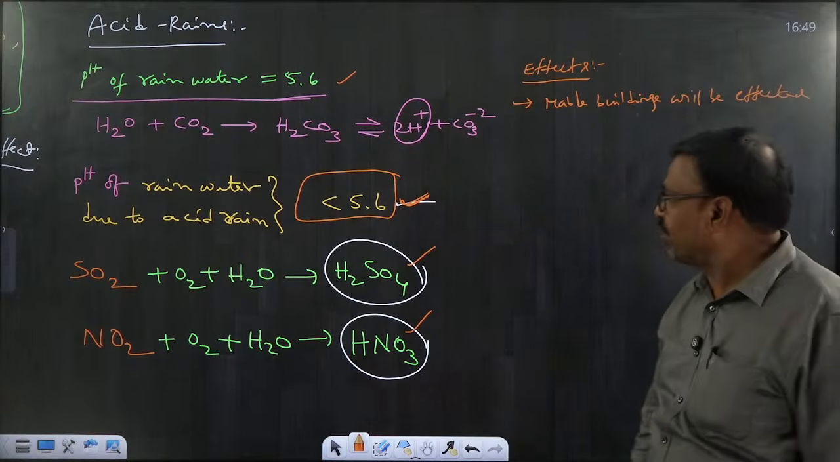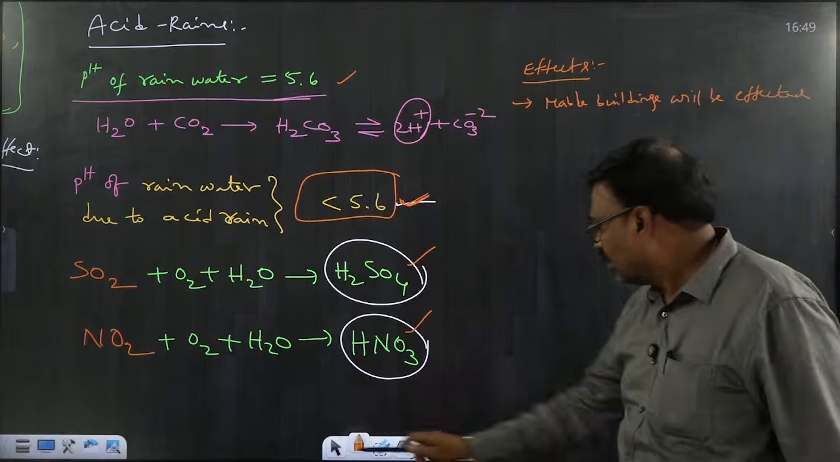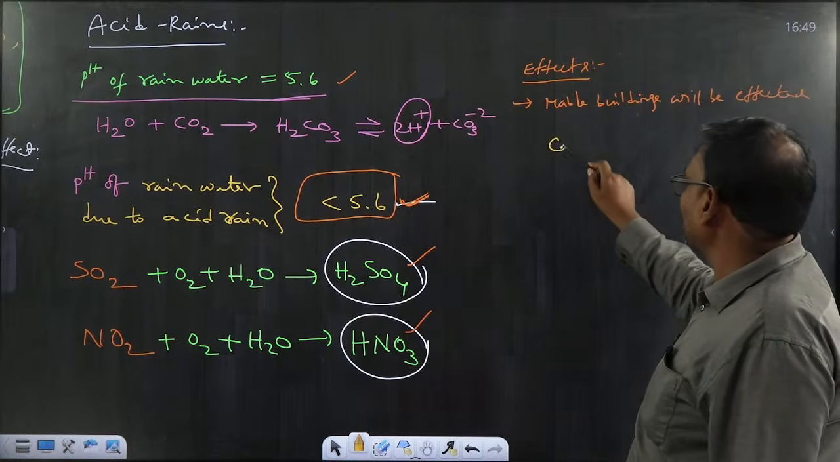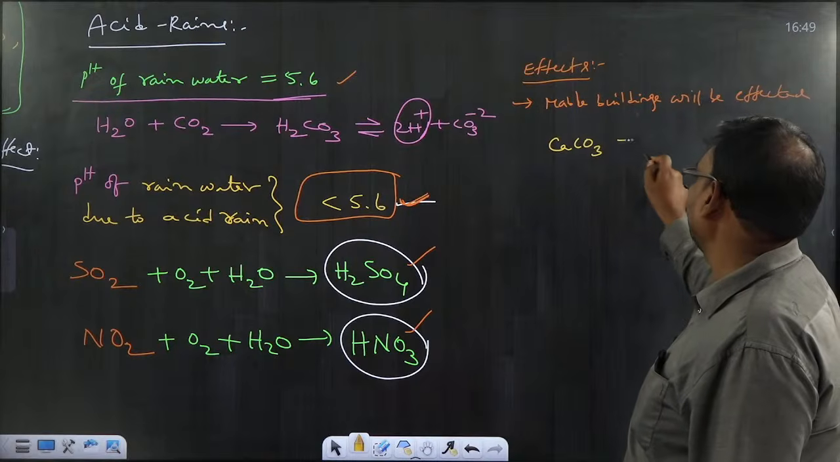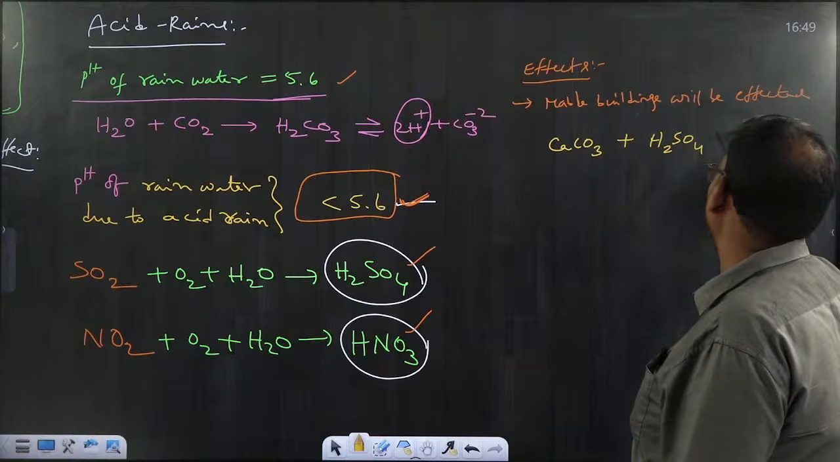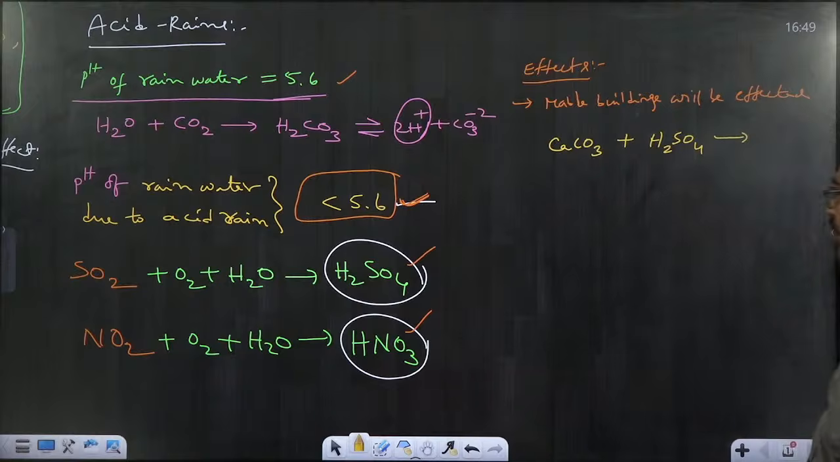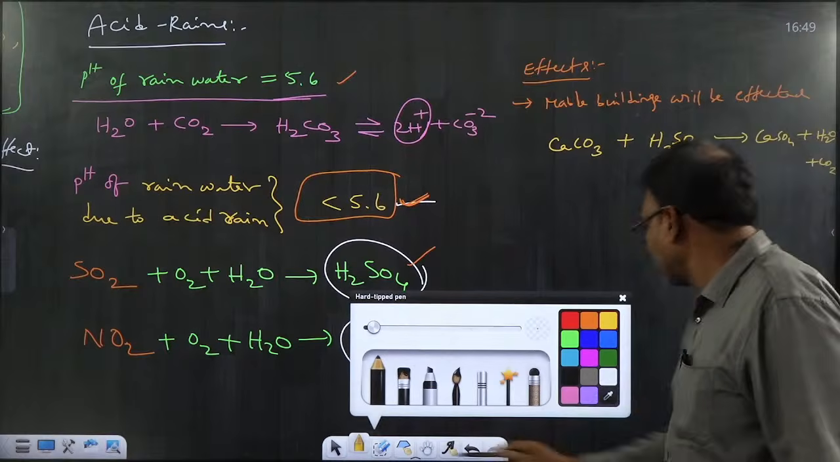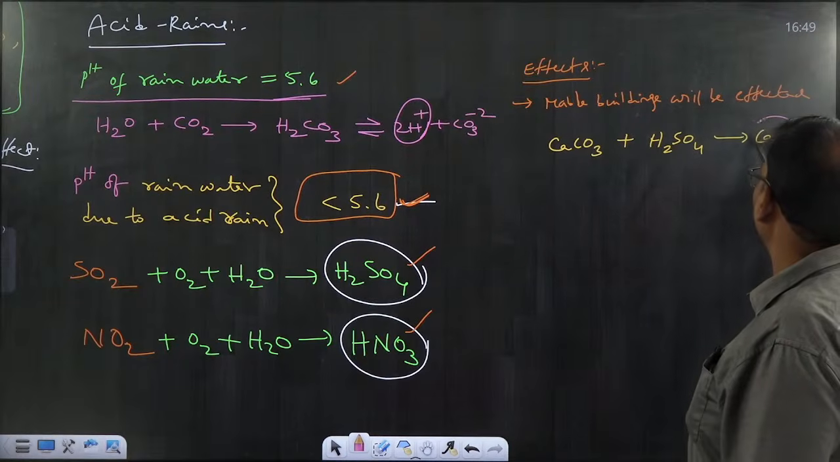Marble buildings will be affected because marble stone contains calcium carbonate. During the fall of acid rains, let us take sulfuric acid. It produces calcium sulfate along with H2O and CO2. That calcium sulfate appears as black spots.